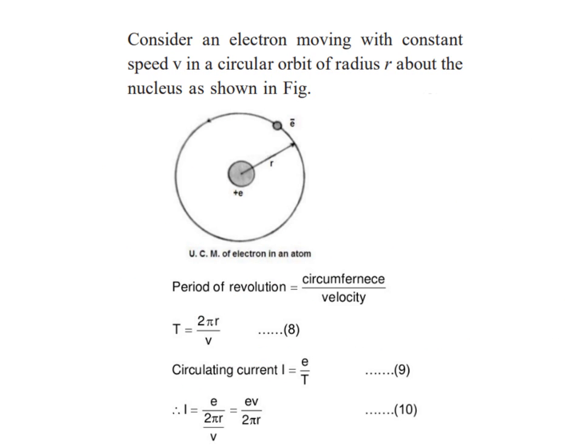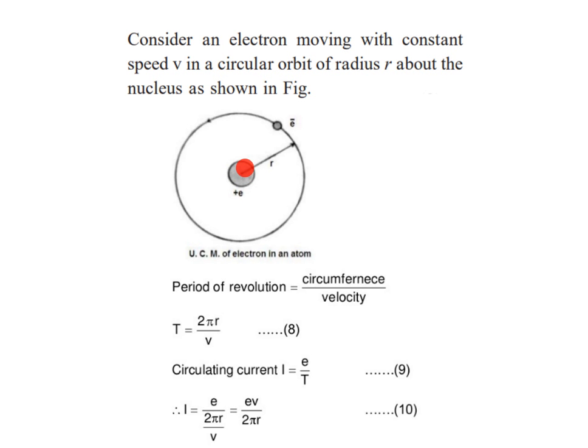So let us understand by using this figure. This figure shows the uniform circular motion of an electron in an atom. We know that whenever there is a motion of a charge, current will be flowing. Therefore, it produces a magnetic field and it has a magnetic dipole moment, that is M is equal to I into A. So, consider an electron moving with a constant speed v in a circular orbit of radius r about the nucleus.